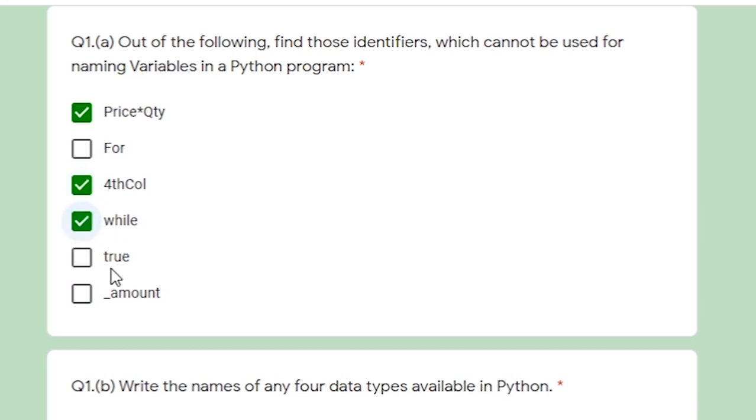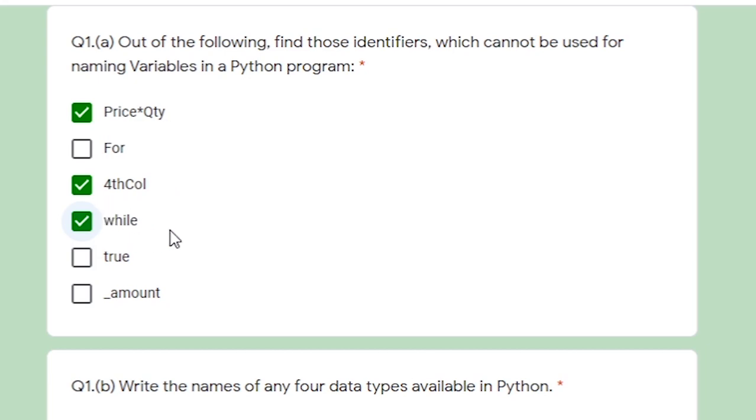Now here you can see for and true. These are also keywords, but because Python is a case sensitive language, here F is capital, so that's why we can use it. And true, here T is small. Actually True is a keyword, it's a true statement, but T must be capital. Okay, so the answers of this question are price into quantity, fourth column, and while.